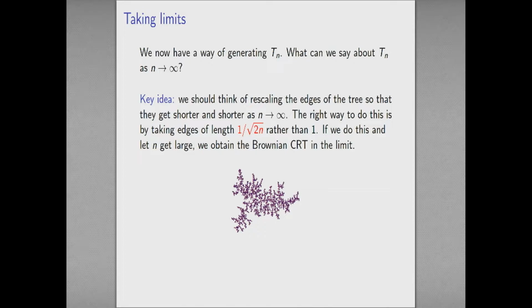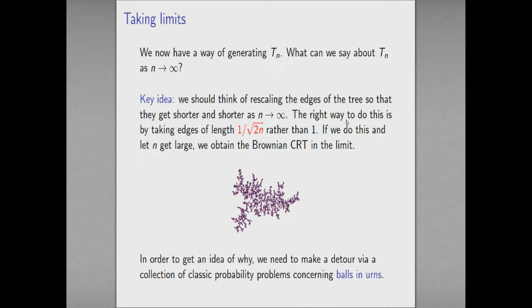So it turns out that if I want to make this object get more and more leaves, I want to look at it further and further away. The definition of further and further away for me is essentially just to squish the object by a factor of 1 on square root of 2n. And if I do that, and we let n go large, then what we obtain is this Brownian continuum random tree in the limit.